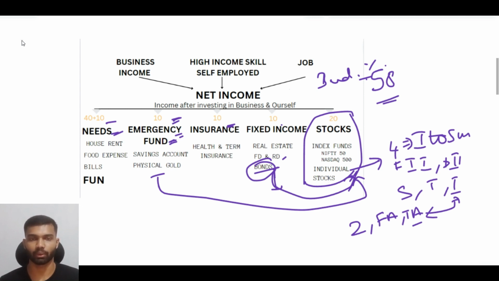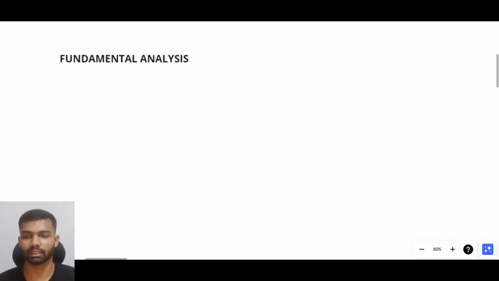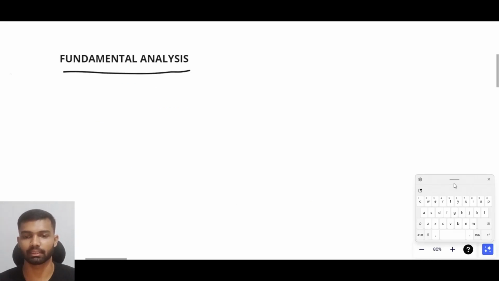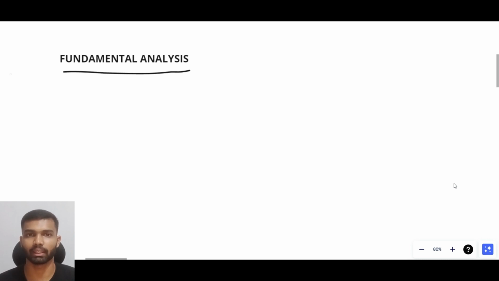Now let us see a basic introduction to fundamental analysis. Consider we are buying a shoe, a product, or a cell phone. We check the quality, who the manufacturer is, how long it will last, and whether it is worth buying. We also check multiple sellers to make sure we are buying at the correct price. These are the day-to-day analyses we do before buying any product or good.